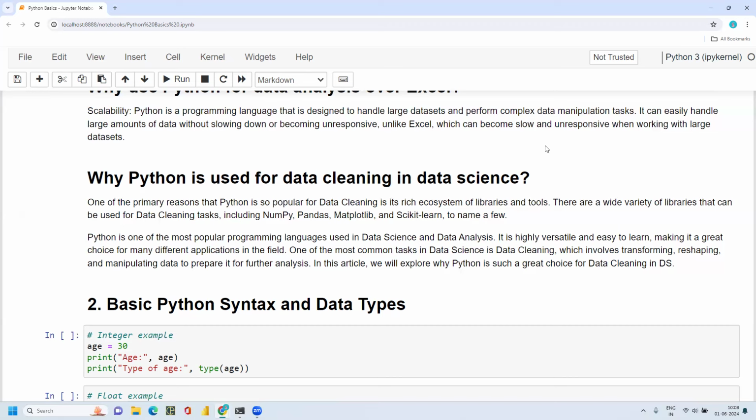If you take the entire process from collecting the data to predicting the output, the most important part is data cleaning, and for data cleaning we have a lot of inbuilt libraries in Python. There is a wide variety of libraries that can be used for data cleaning tasks, including NumPy, Pandas, Matplotlib and scikit-learn. We can use NumPy when we are working with arrays or mathematical operations.